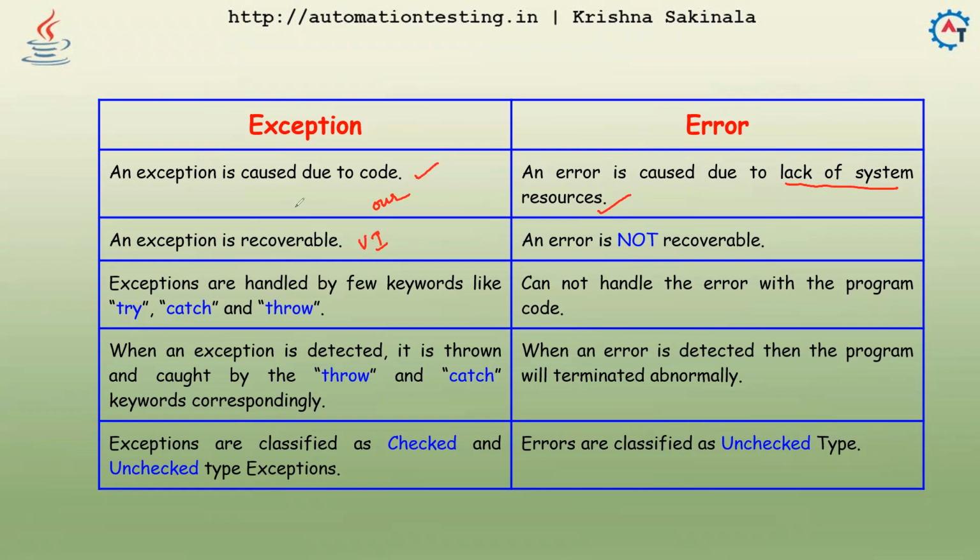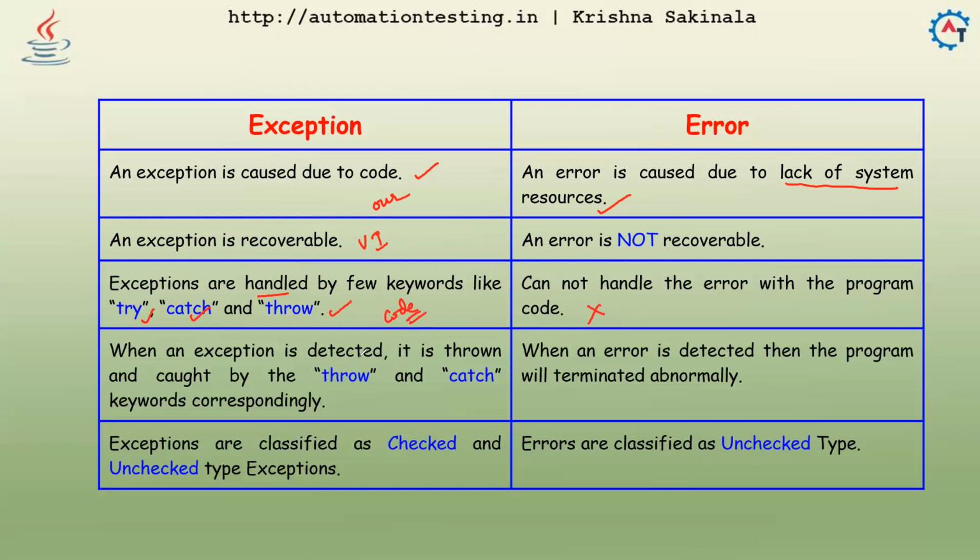Exceptions are handled by a few keywords like try, catch, throw. When you talk about exceptions, we need to learn all these things, which we will see in our upcoming videos. With the help of try, catch, throw keywords, we can handle exceptions, but we cannot handle an error with the program code. You write try, catch, throw in your code, and with their help you cannot handle errors.